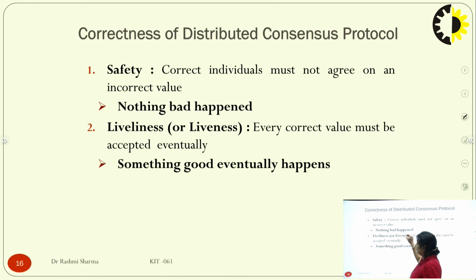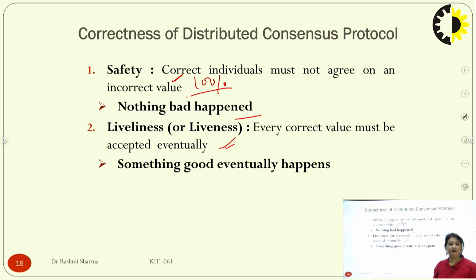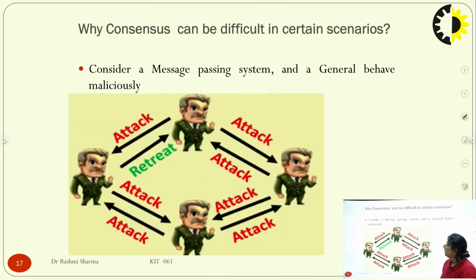So nothing bad would happen if I raise that. Liveliness is that every correct value must be accepted eventually, with some time. Every good thing happens eventually only. So we should have 100% safety. Try to have 100% safety. Maybe the liveliness may decrease.